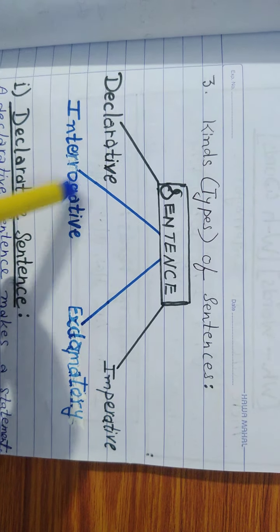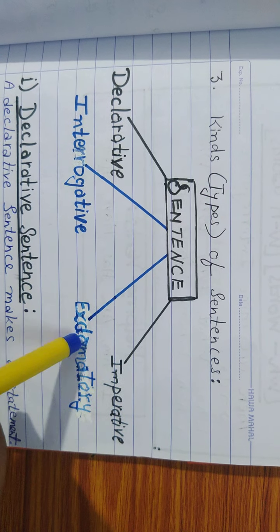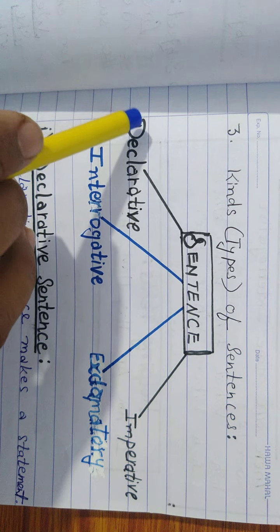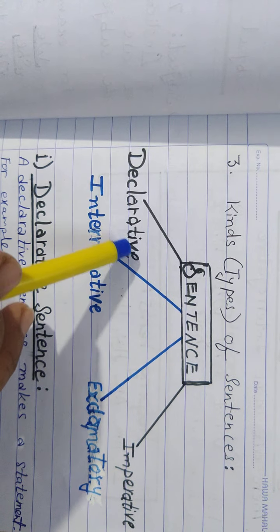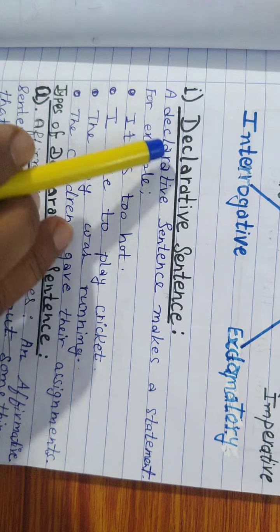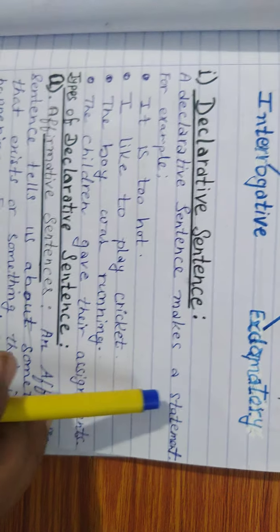Today we will finish these 2 types, because if I try to finish all of them, it will be an overload for you. The concept should be clear. That's why let's take these 2 topics. First of all, declarative sentences. What do you mean by a declarative sentence? A declarative sentence makes a statement.